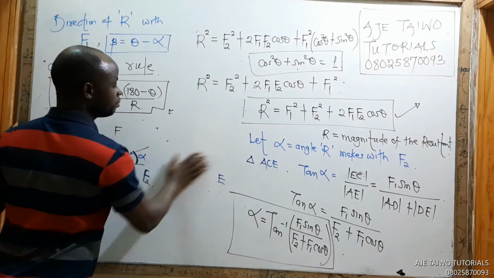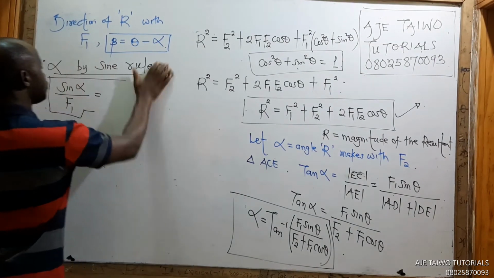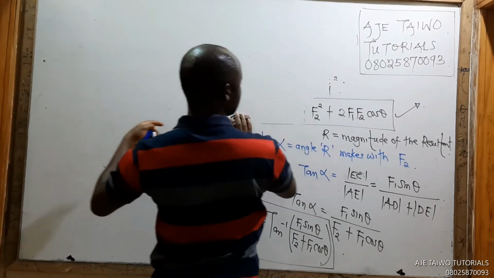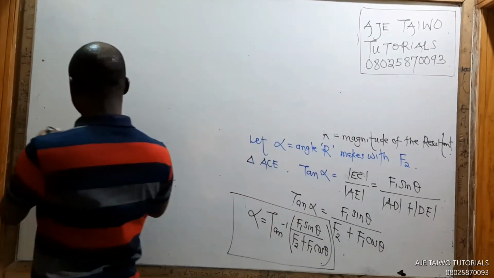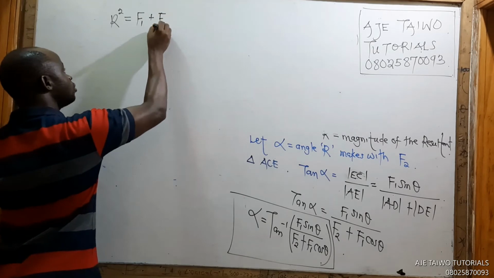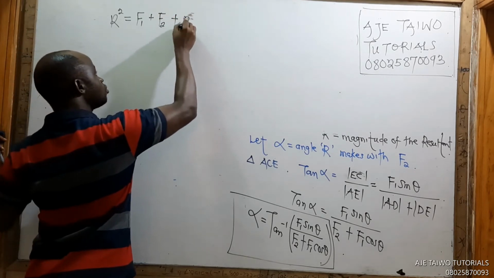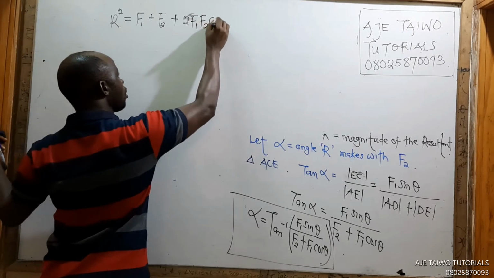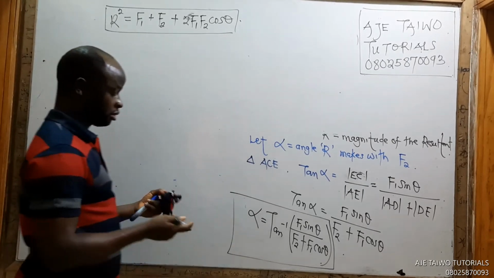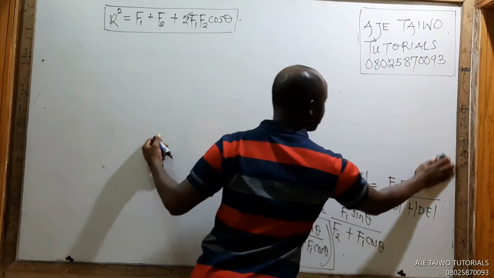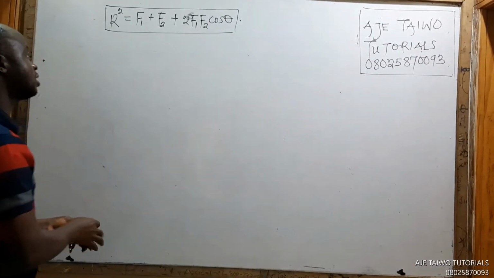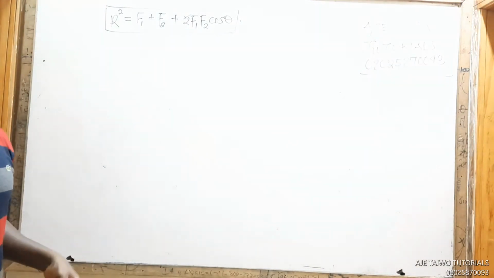Let's do the modification of the equation. R squared equals F1 squared plus F2 squared plus 2F1F2 cos theta. So how do we modify this equation? It's based on the nature of the question. Let's see the various ways we can modify it. Look at this very well, please. Everybody, look at the board.